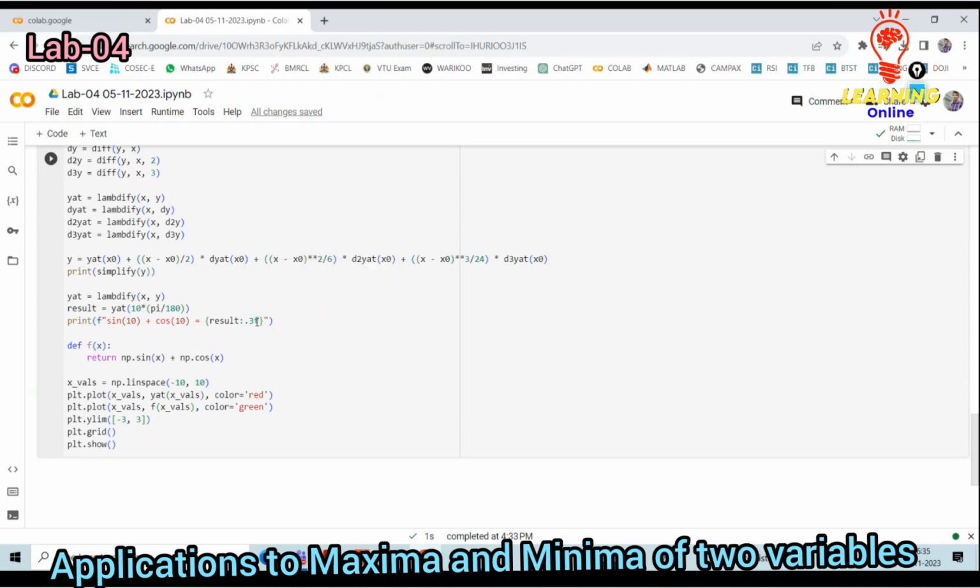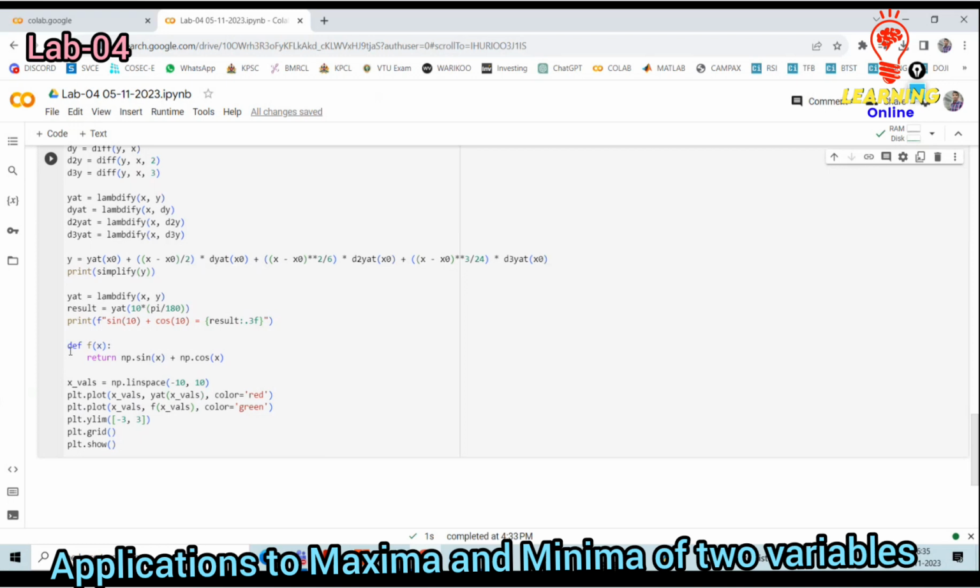Okay, whatever the values are with respect to that particular expression, you are going to define as a function itself. That itself is what? Dot 3f. What is that dot 3f? It means three digits: whatever value you get for the function f will be displayed.